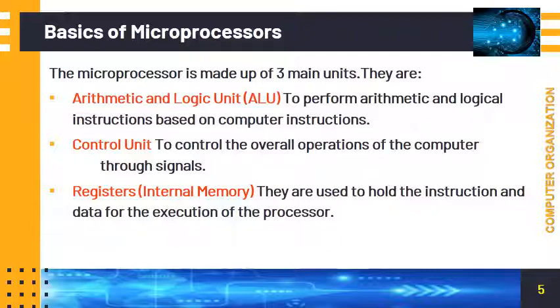The arithmetic logic unit performs arithmetic as well as logical operations, and next the control unit will control the overall operation of a computer, and the last one, registers, are used to hold the instruction and data for the execution of the processor. So a register is a temporary storage area built into your CPU for immediate processing.